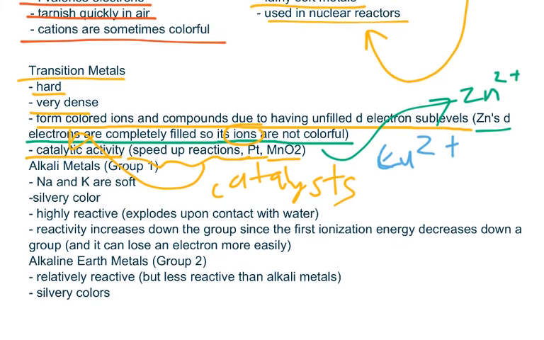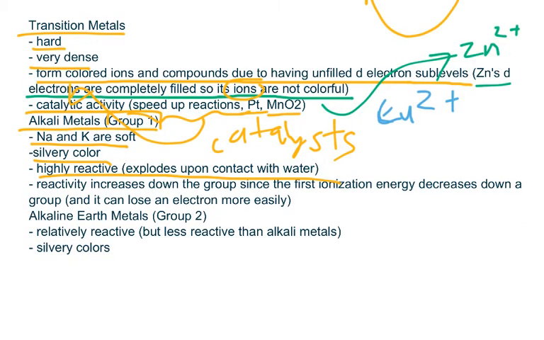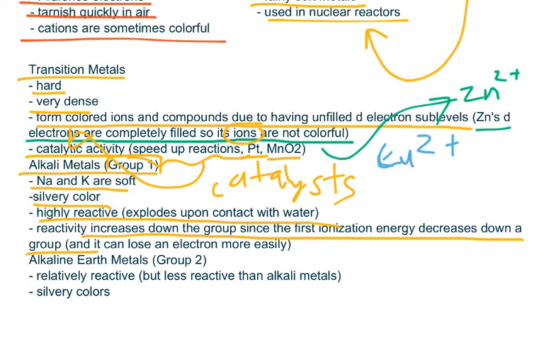Now let's talk about the alkali metals, which is group 1. Alkali metals such as sodium and potassium are relatively soft. They have a silvery color. They are highly reactive because they explode upon contact with water, and their reactivity increases down the group since the first ionization energy decreases down a group. And because of that, elements that are down the group, such as francium, can lose an electron very easily.